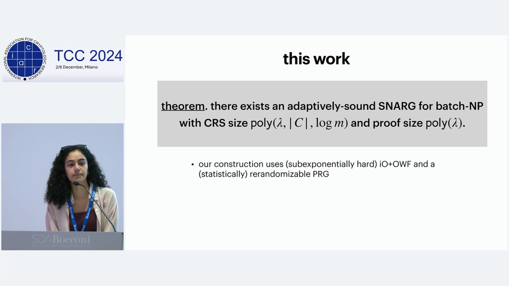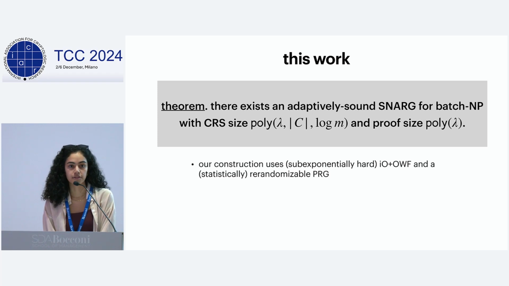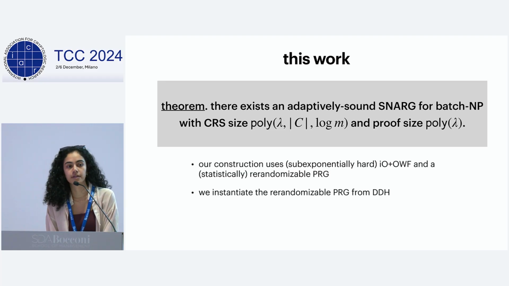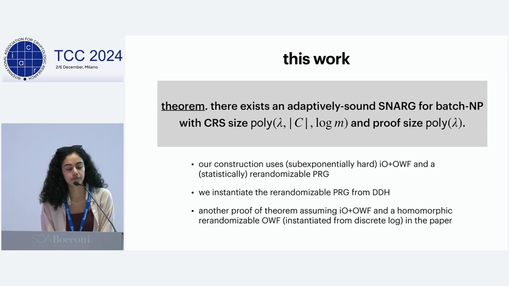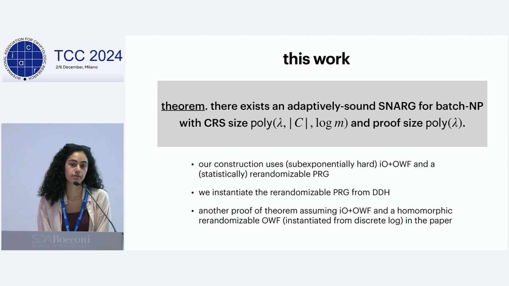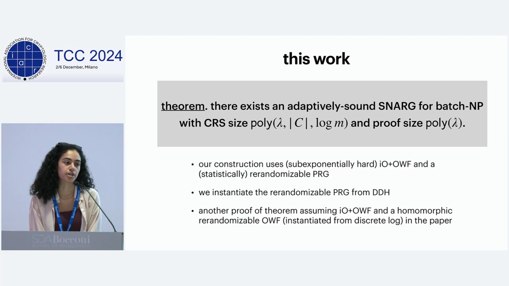Our construction uses sub-exponentially hard IO and one-way functions, as well as a re-randomizable PRG, which I'll talk about at the end of the talk. And we instantiate this re-randomizable PRG from the decisional Diffie-Hellman assumption. We have another proof of this theorem in the paper, assuming IO and one-way functions and a homomorphic re-randomizable one-way function, which I won't talk about in this talk because it's less generalizable than the construction from the re-randomizable PRG.